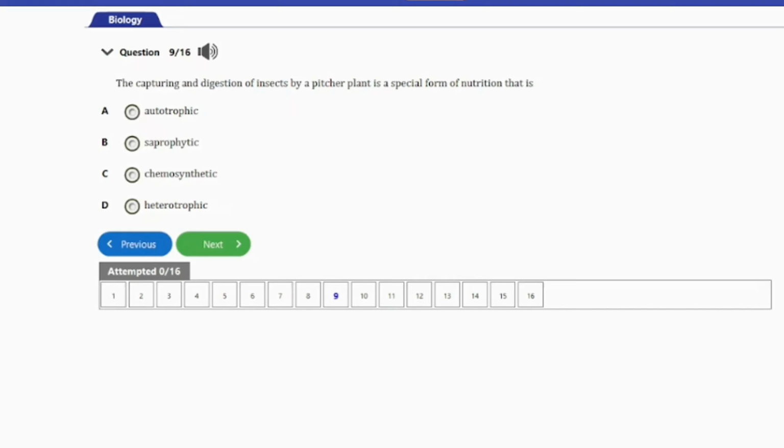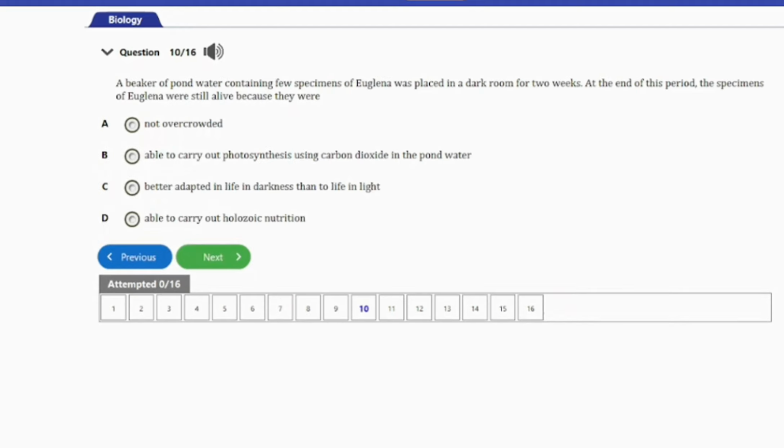So that's it for this question, guys. Let's go ahead and consider the next question. That's question number 10 here. It says, a beaker of pond water containing few specimens of euglena was placed in a dark room for 2 weeks. At the end of this period, the specimens of euglena were still alive because they were A. Not overcrowded, B. Able to carry out photosynthesis using carbon dioxide in the pond water, C. Better adapted in life in darkness than life in light, D. Able to carry out holozoic nutrition.